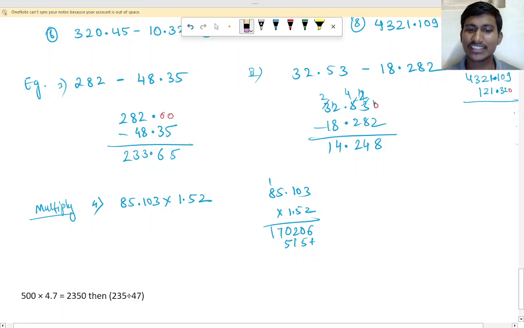So that is the second level now. 5 ones are 5, 5 fives are 25, carry 2. 5 eights are 40 plus 2, 42, right?